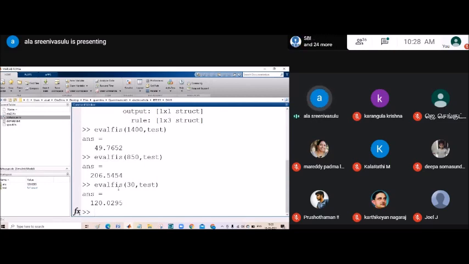Okay, so now if I need to observe this graph, give the command surfview.